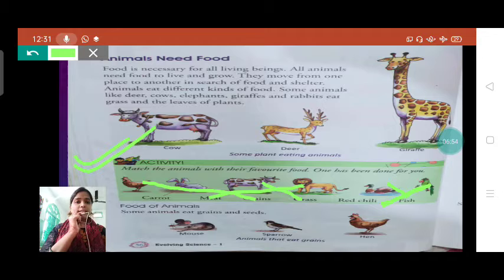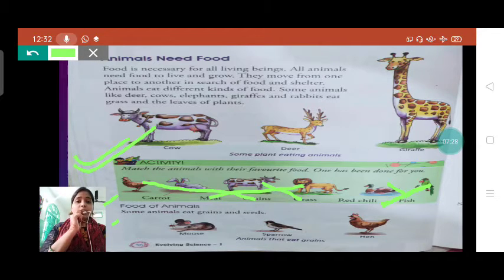Now moving to our next line. Food for animals. We have discussed that food is very essential for all living beings. Now see, animals' food. Some animals eat grains and seeds. We learned in our previous chapter that the food we get from plants, cereals, pulses and seeds, these are all plant products.